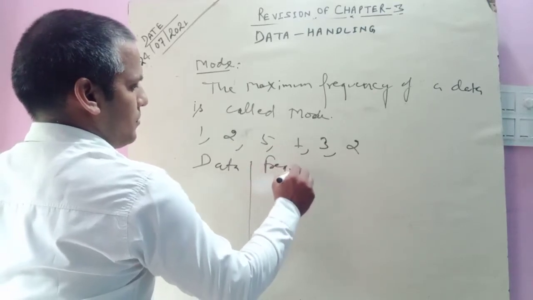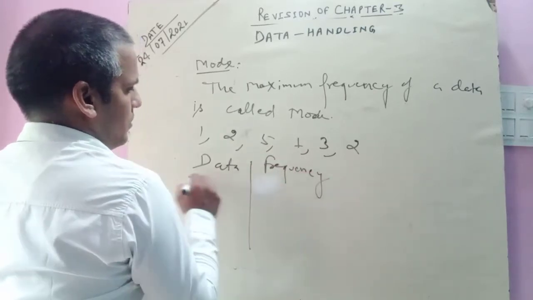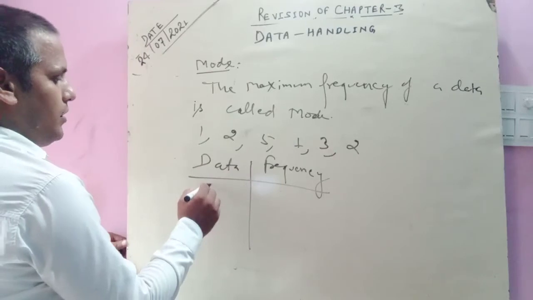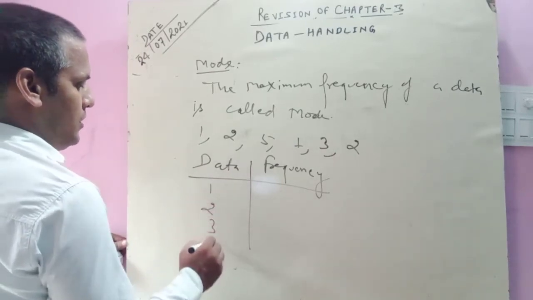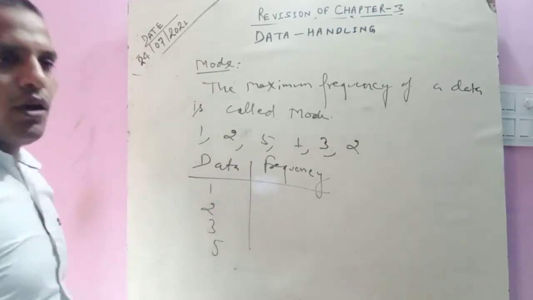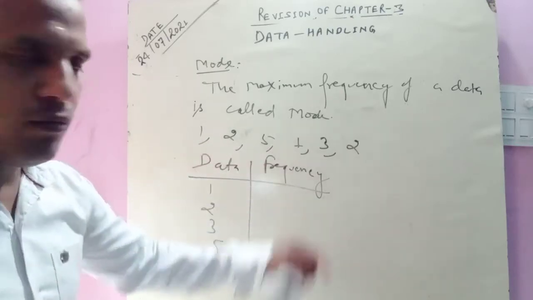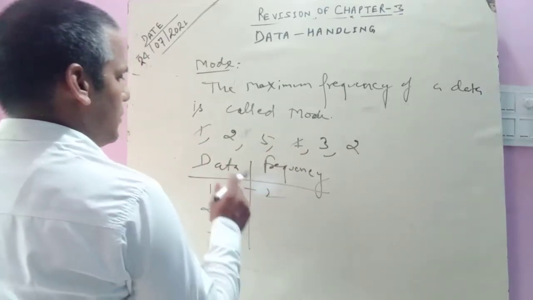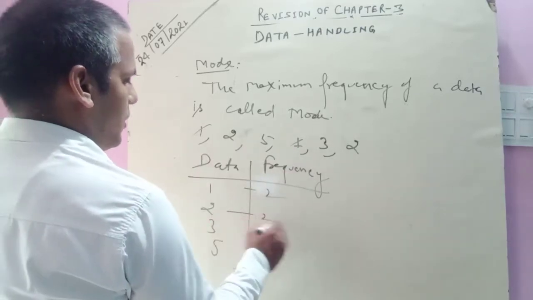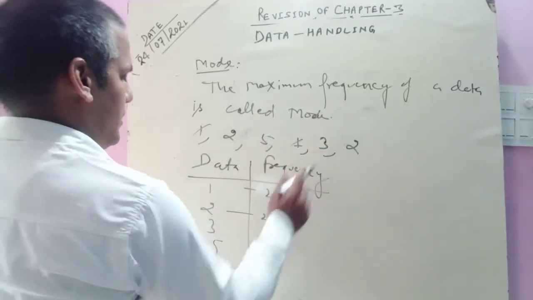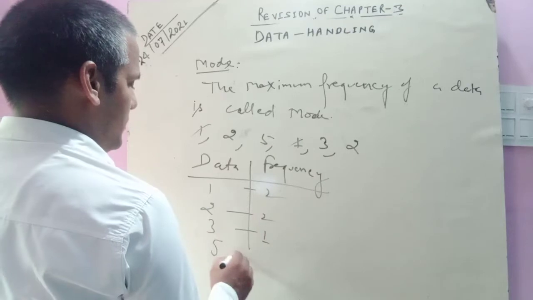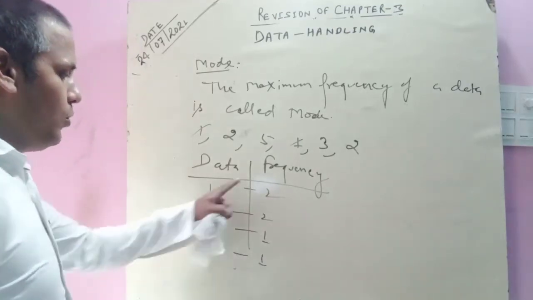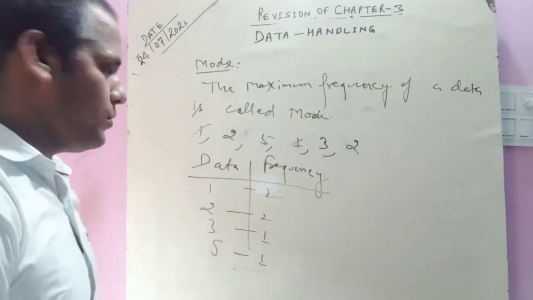The data is 1, 2, 3 and 5. Count how many 1s are here: 1 is 2 times, 2 is also 2 times, 3 is 1 time, and 5 is 1 time.